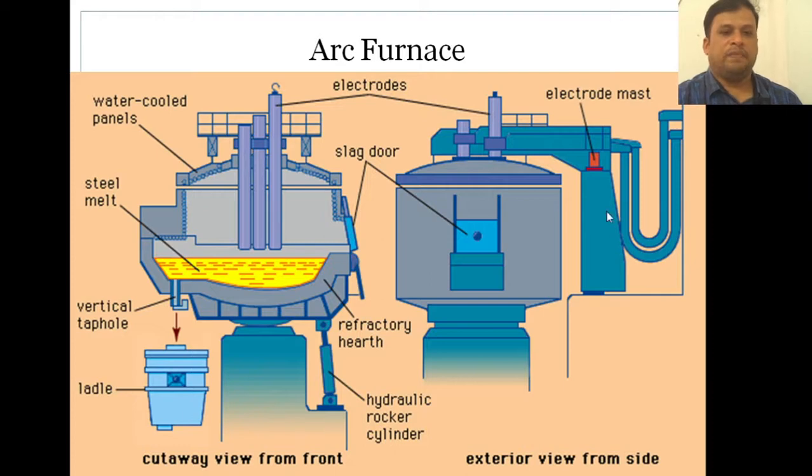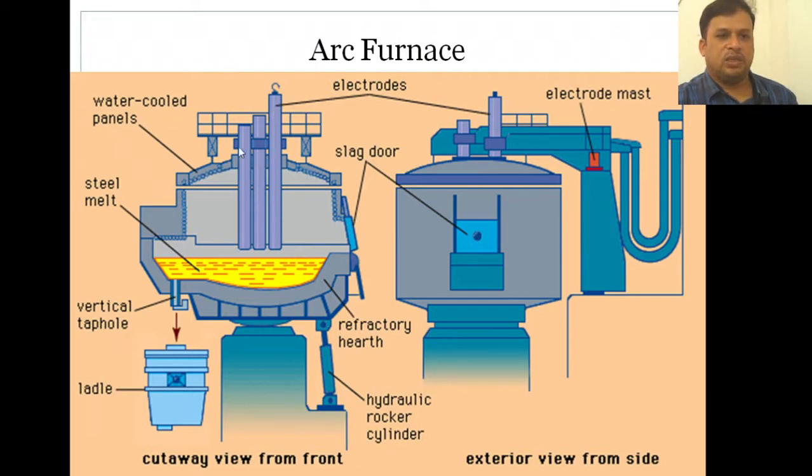So this is the diagram of an arc furnace, the simple diagram, which has the exterior view from the side and the cutaway view from the front. If you see this exterior view, it has some electrode mast, and the slag door is here, which is opened from this particular door. In the cutaway view from the front, we see that the electrodes are placed here.